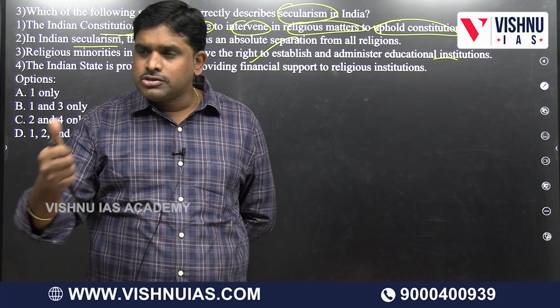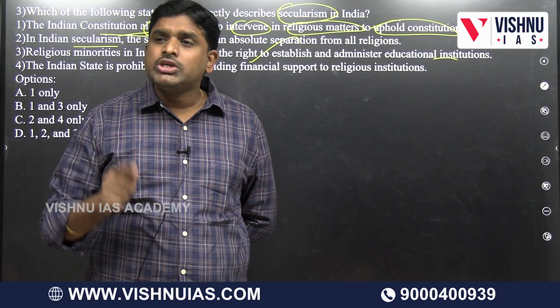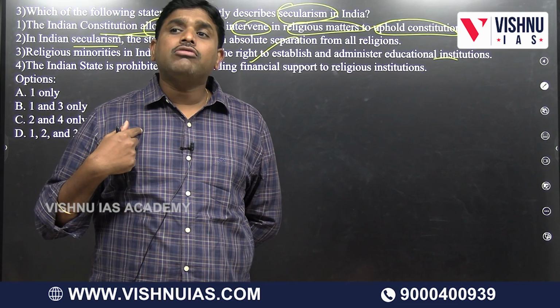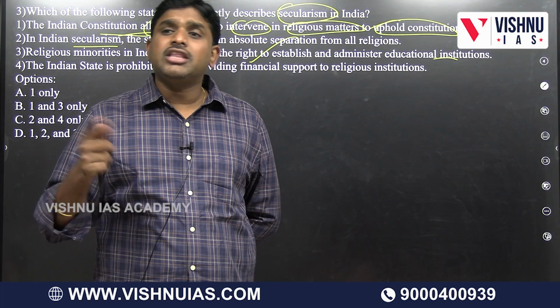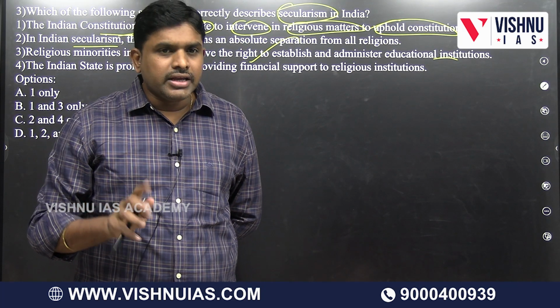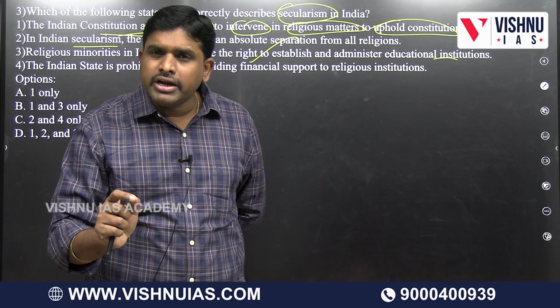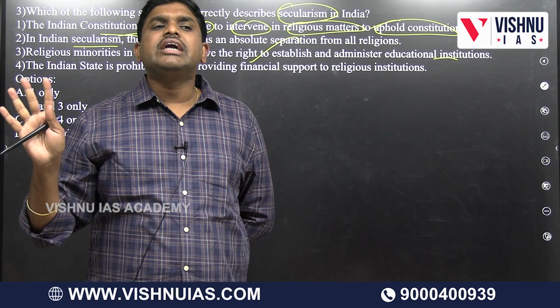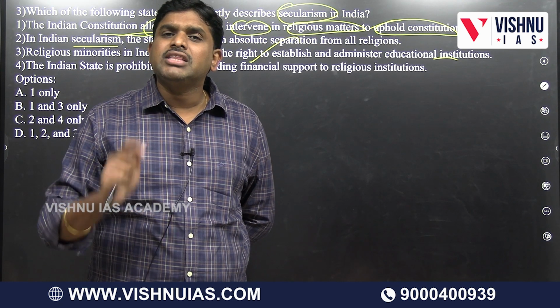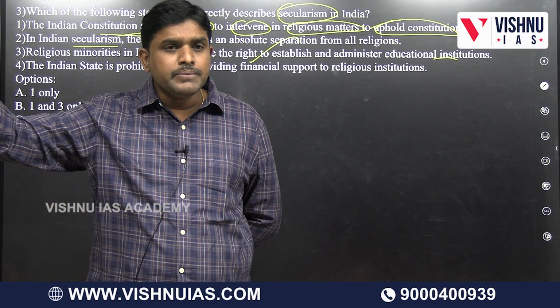Article 30 says that, in the name of language or religion, they have the power to establish and administer their own educational institutions. Any question on religious minorities in mains, you have to remember Articles 29 and 30. Any question on linguistic minorities, you have to remember Articles 29, 30, 350A and 350B.